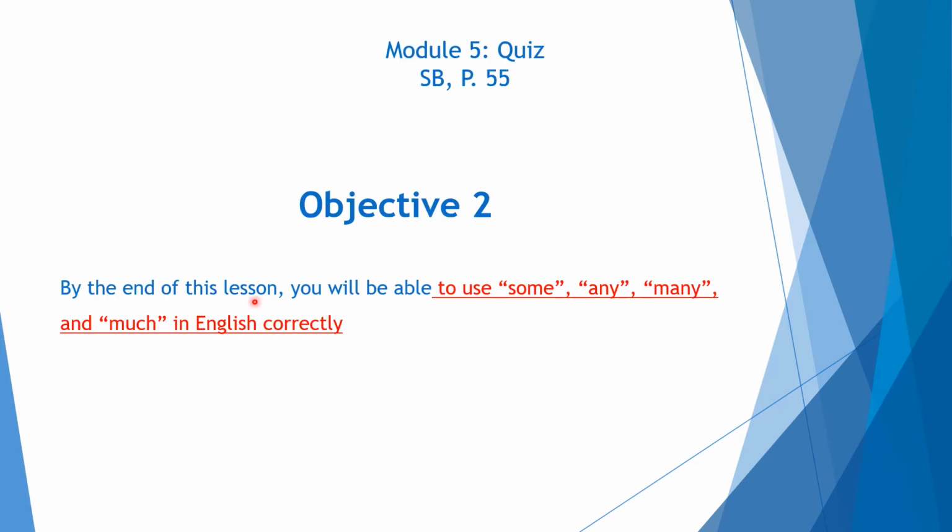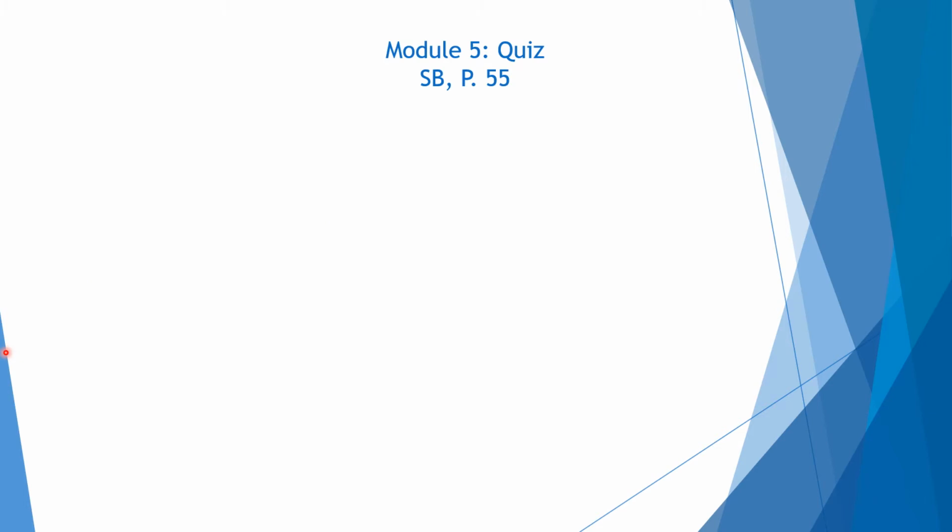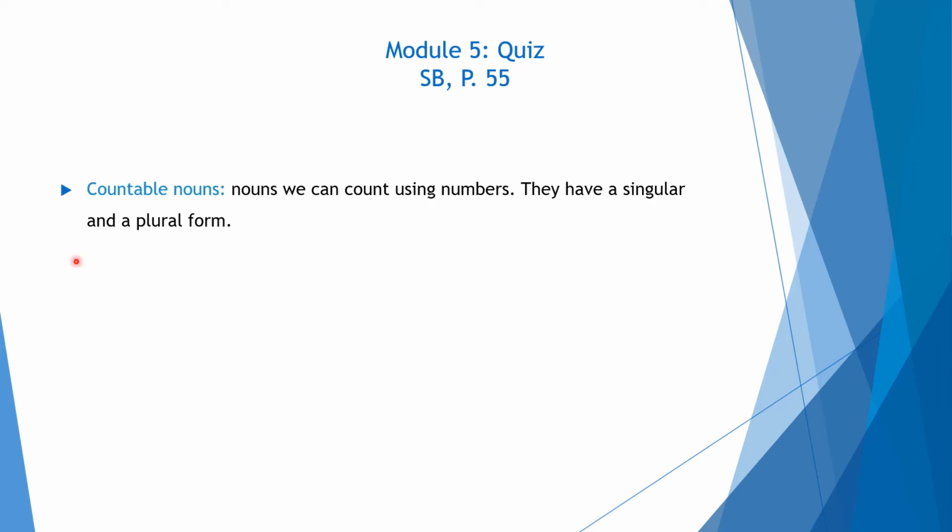Objective 2. By the end of this lesson, you will be able to use some, any, many, and much in English correctly. Before we start with the first objective, let's see the difference between countable nouns and uncountable nouns. Countable nouns are nouns we can count using numbers. They have a singular and a plural form.